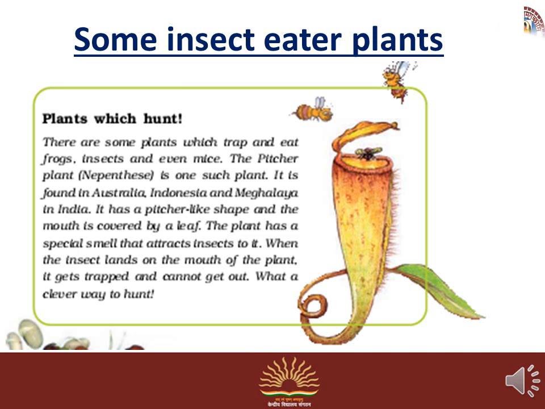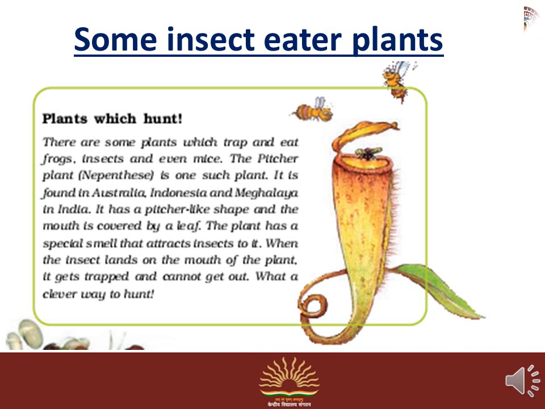It has a pitcher-like shape. You know the pitcher? Pitcher means the mud pot shape, and the mouth is covered by a leaf. The plant has a special smell that attracts insects to it.